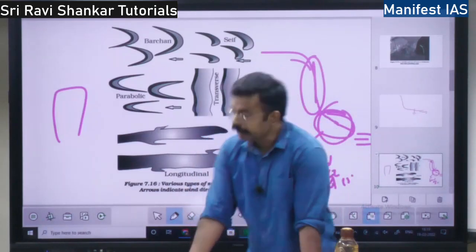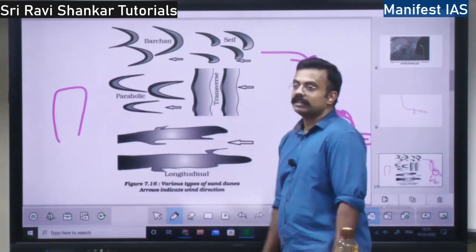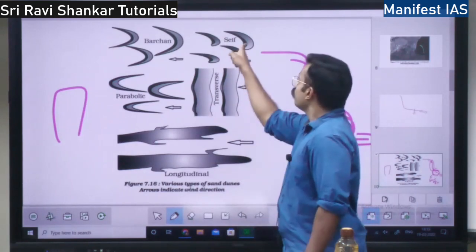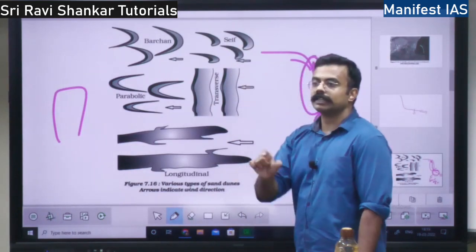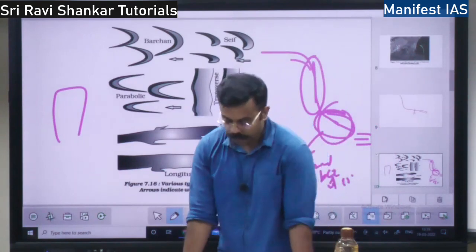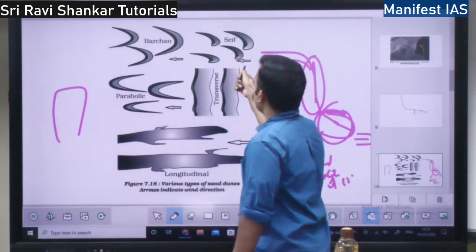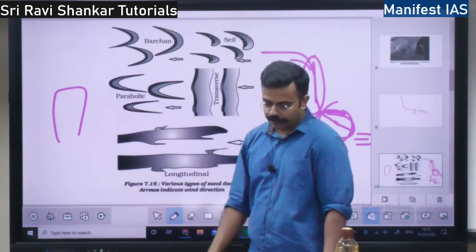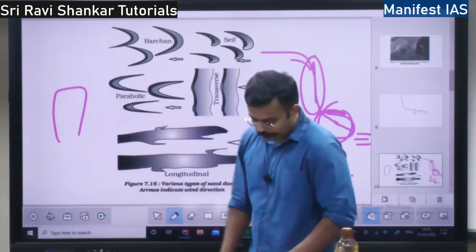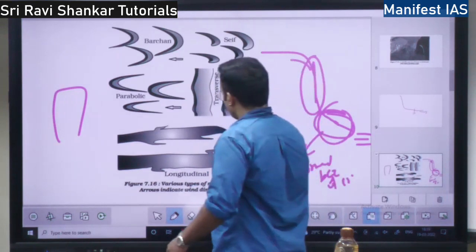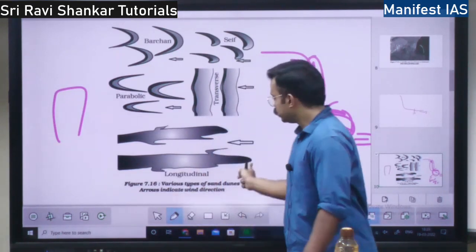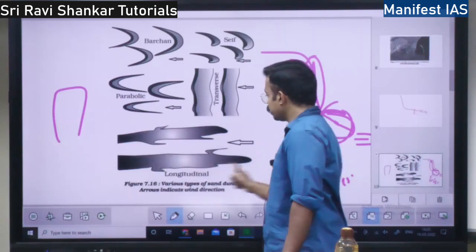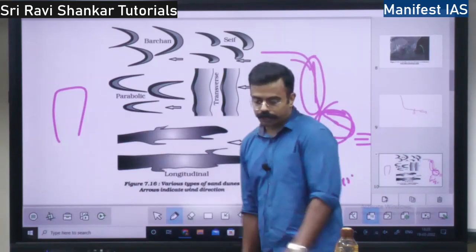Then you have a sieve. What is a sieve? This is a sieve. It is a Barchan, but one leg is cut off. So it is a half Barchan. Why is the leg cut off? Because the wind shifts in direction. That is why one leg gets cut off. Then you have the longitudinal dune. This is a longitudinal dune, right? See, it is a very long dune.